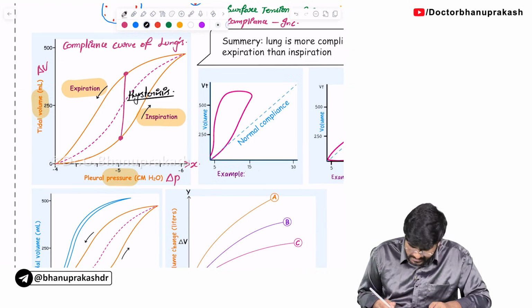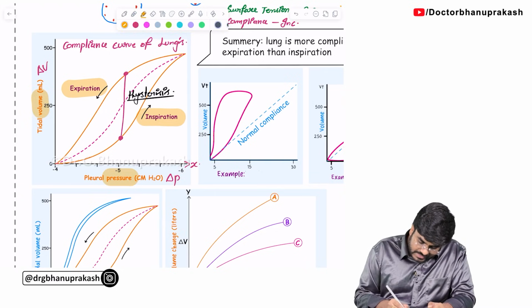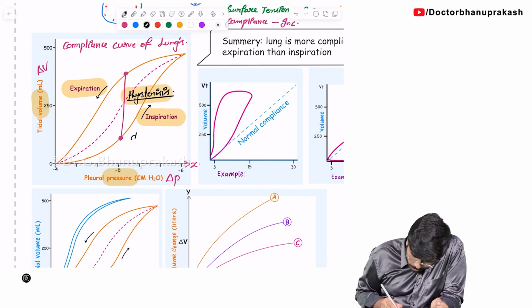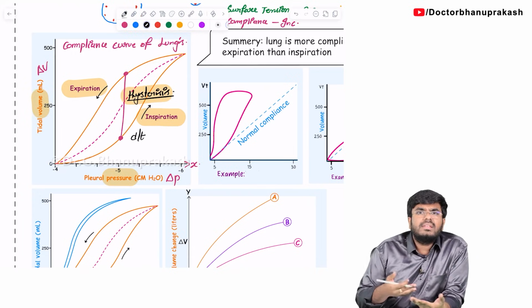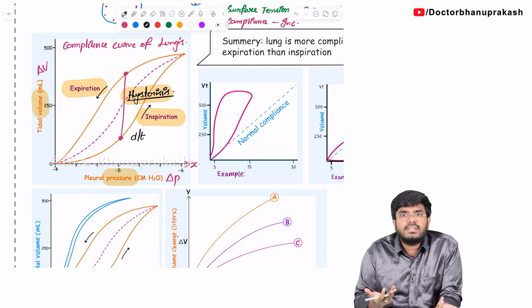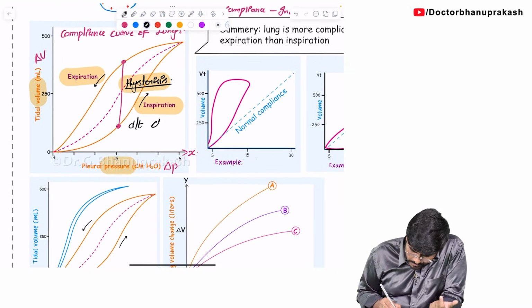Hysteresis. This difference is called hysteresis. Now, why is there this hysteresis? Why is this difference coming? This hysteresis is due to the reason why there is a difference in compliance during inspiration and expiration, why the lung compliance is changing. The difference at hysteresis is due to change in,